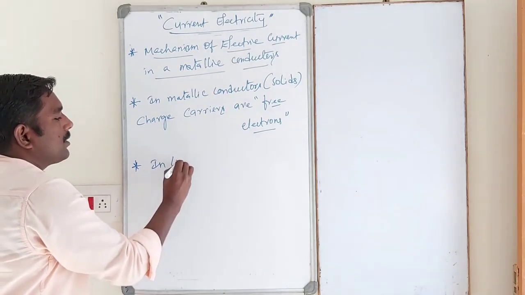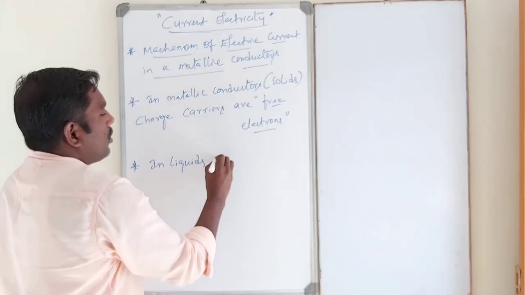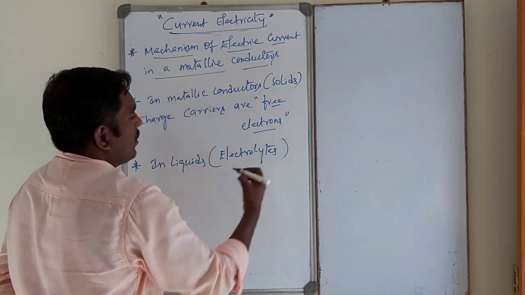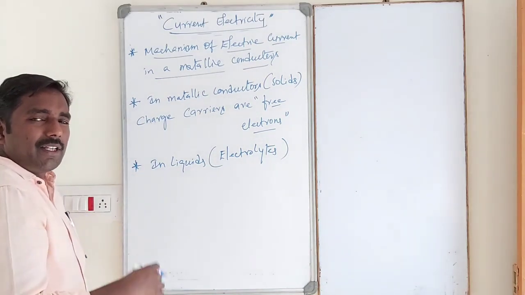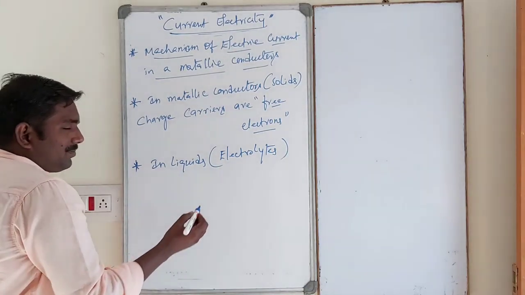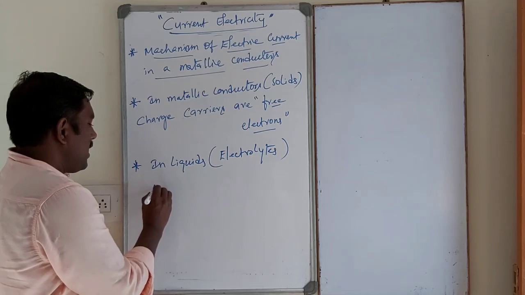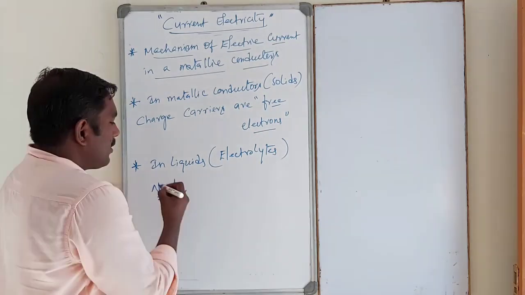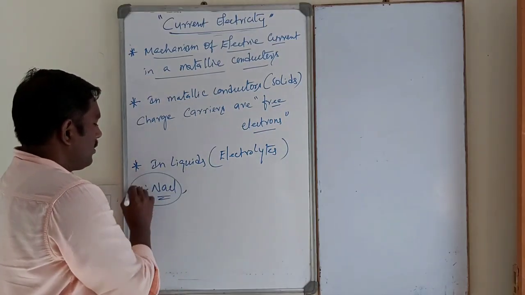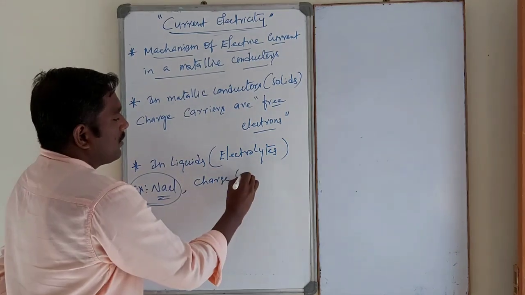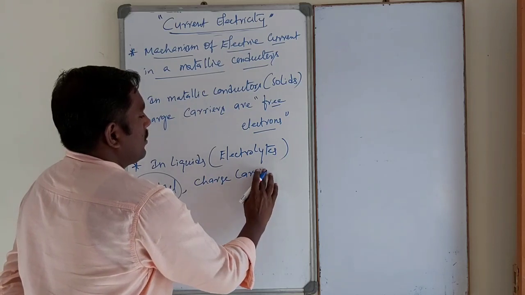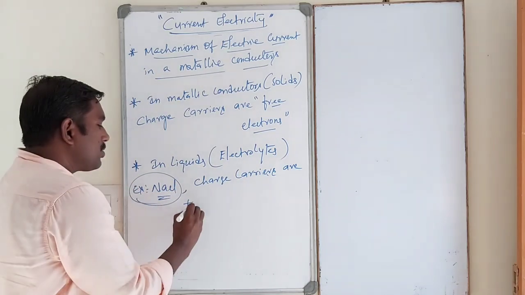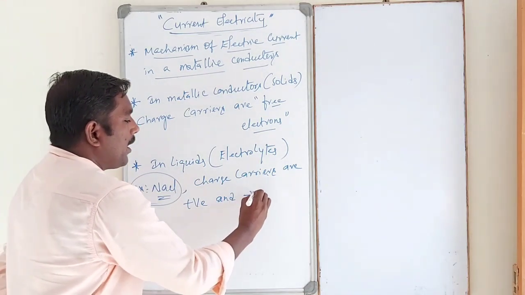In liquids, that is electrolytes, such as electrolytic solutions like NaCl, charge carriers are positive and negative ions.